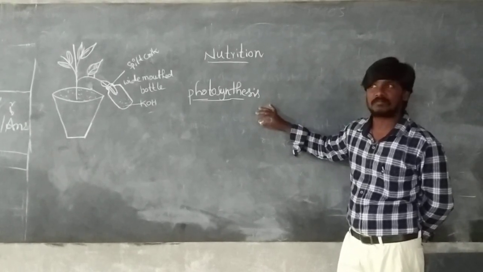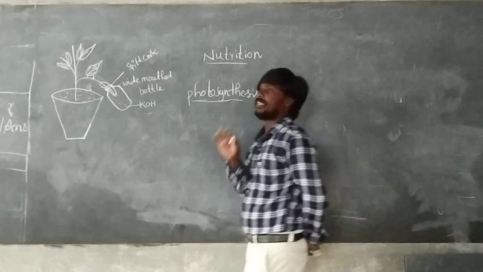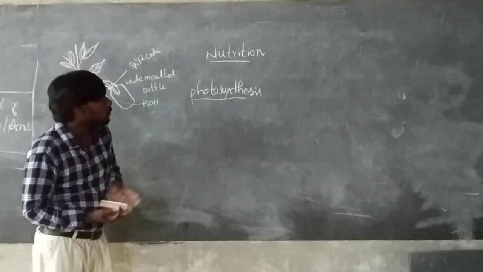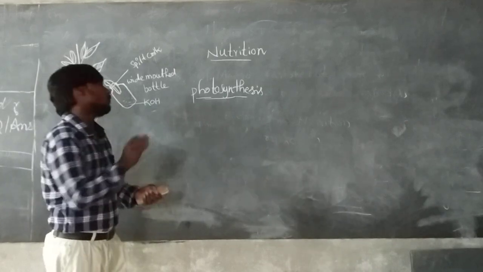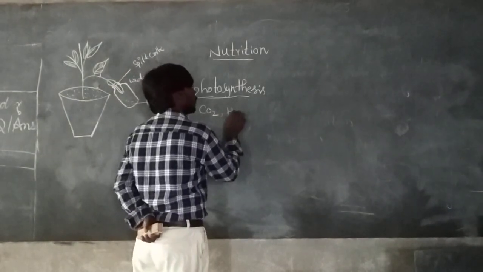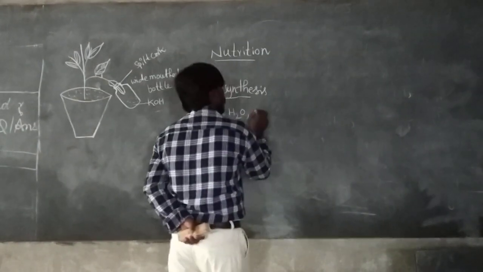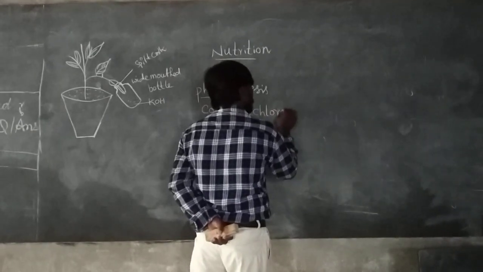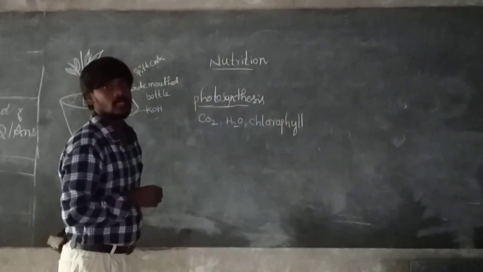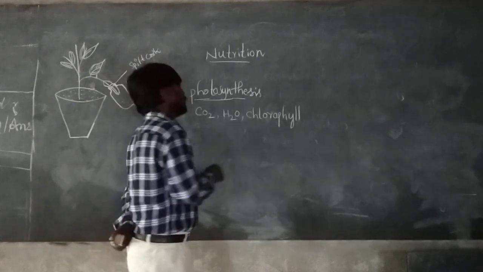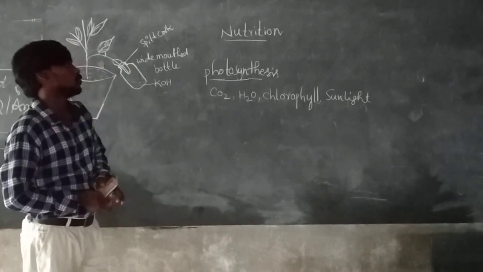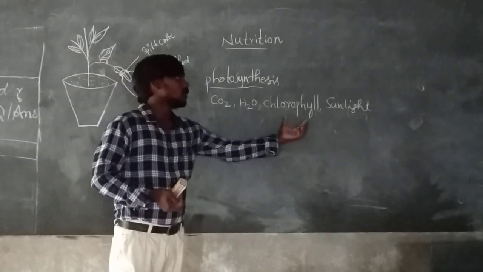In photosynthesis, mainly four types of materials are required: carbon dioxide, water, chlorophyll, and sunlight.